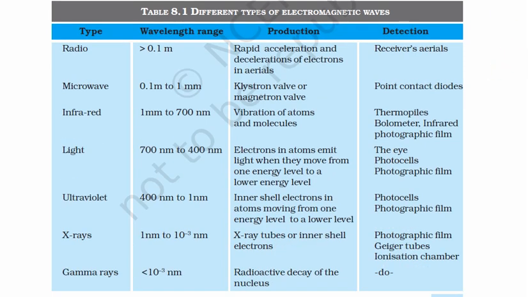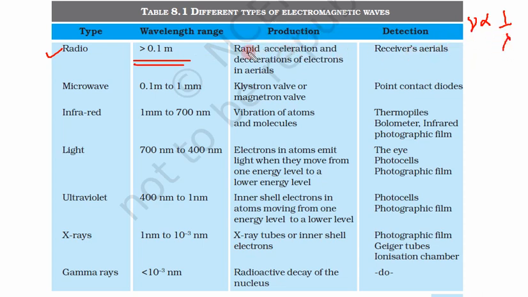So let us start with the radio waves. What is the wavelength for radio waves? Definitely more than 0.1 meter, very large, and frequency is very low, because frequency is proportional to 1 by lambda. If wavelength is very large, frequency is very low.